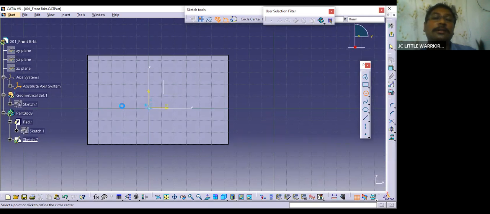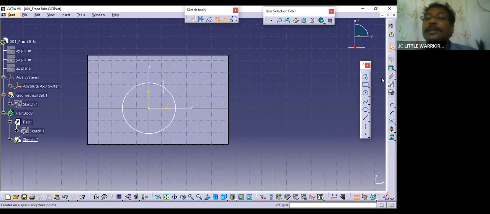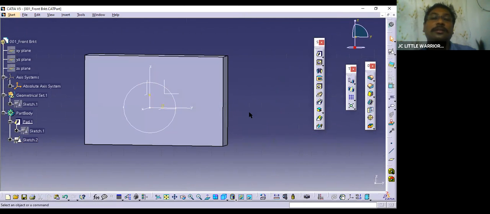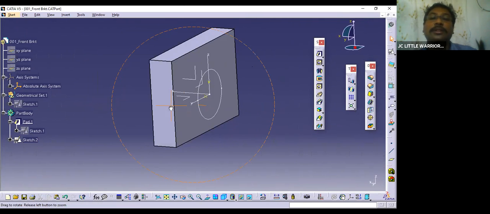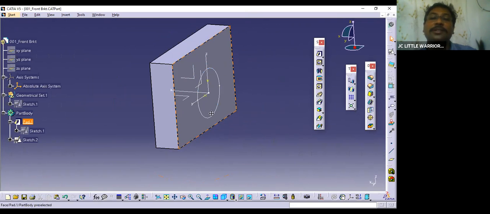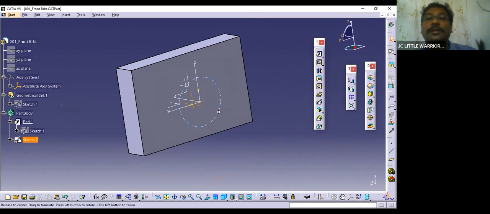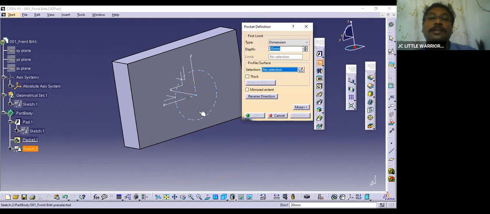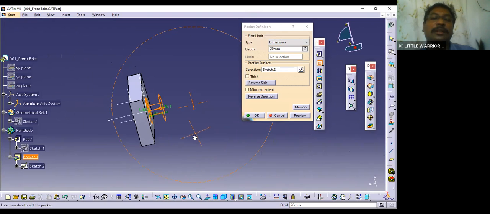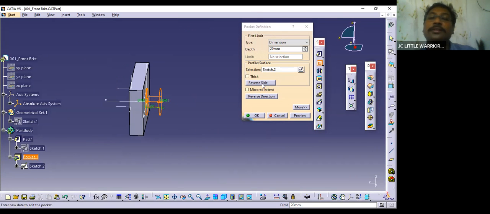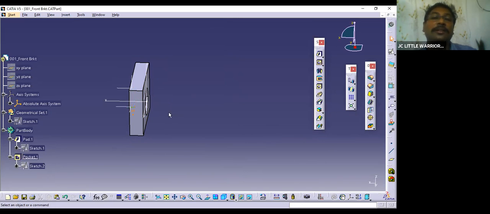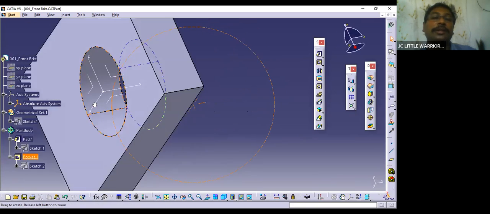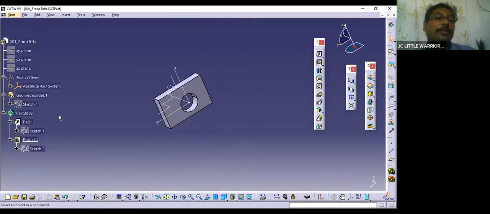I'm not constraining it, but it should be constrained. Now I've selected this face. Now I want to have a hole of this much. So pocket. Let's say this is going in the reverse side, so say reverse direction. 20 mm. You can have a hole here. And how is it shown here?